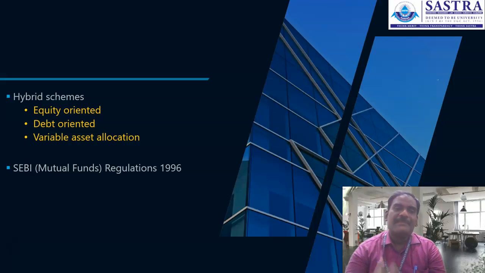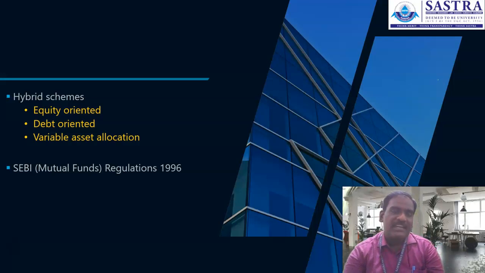The hybrid scheme is a combination of debt and equity. Both are combined together. We call it a hybrid scheme. The proportion of funds is invested into equity, the proportion of funds is invested into debt, and the proportion of funds is also invested into the money market segment. So that investment we call hybrid schemes.